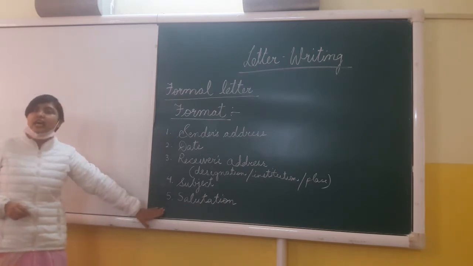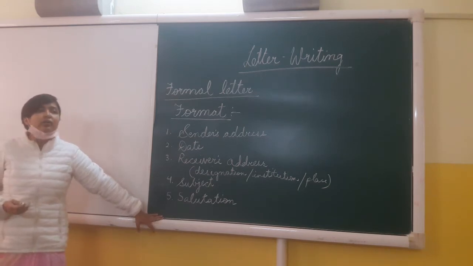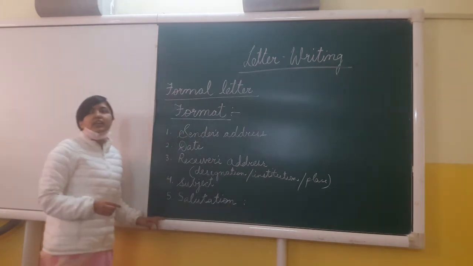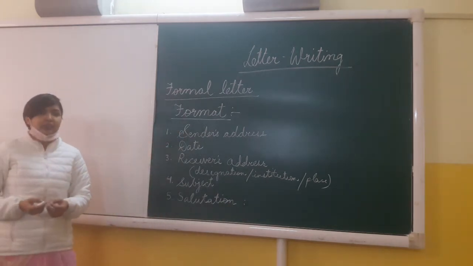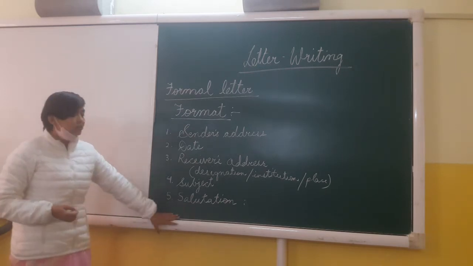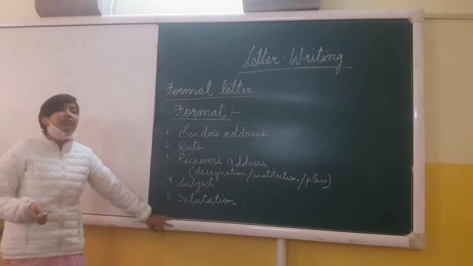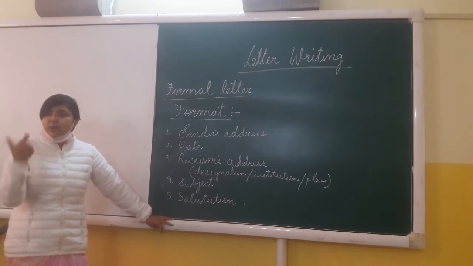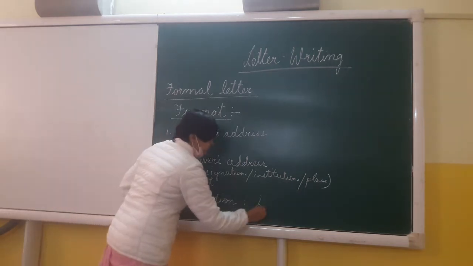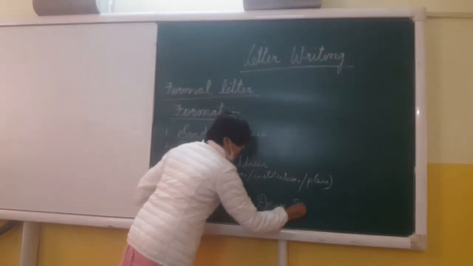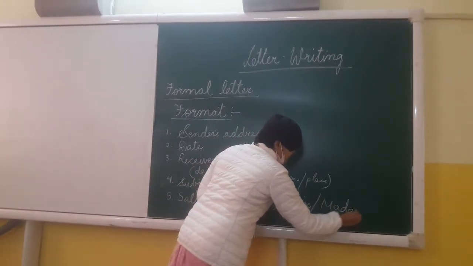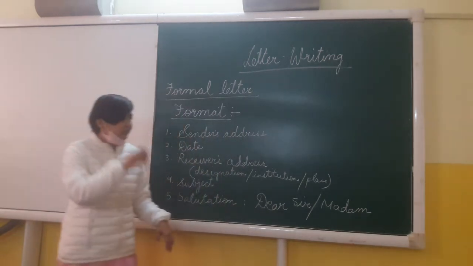So I begin with the salutation. What is salutation? How is it to be written? The person to whom we are writing a letter, we may know them, we may not know them. Alright. We have to give respect to them, and we have to write dear sir, or in place of sir we can write madam if the other person is a female.